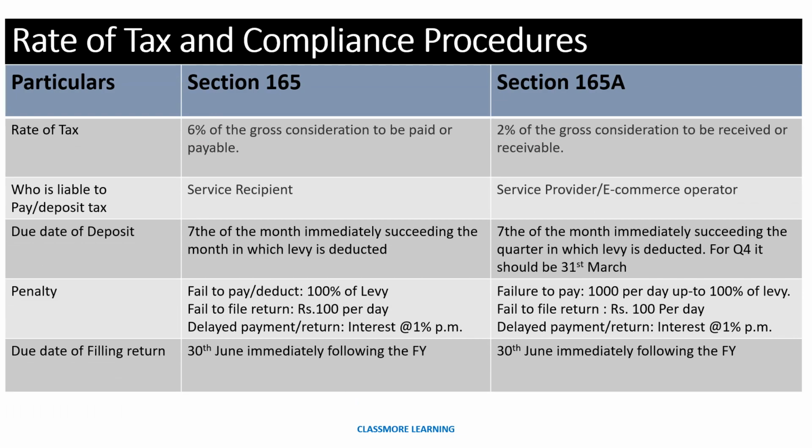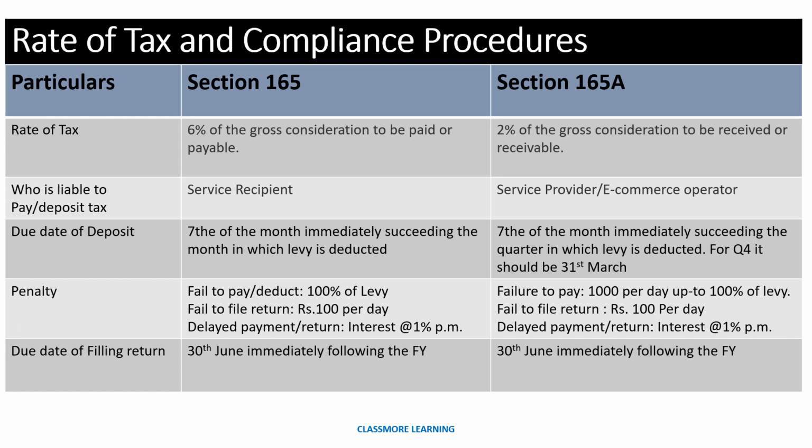Now, if you look at the rate of tax and compliance procedure under these two sections, let us discuss them one by one. If we talk about rate of tax, the rate of tax is 6% in case of 165 and 2% in case of 165A. Who is going to pay it? In case of 165, it should be the service recipient, and in case of 165A, it should be the service provider or e-commerce operator. Now, what is the due date?